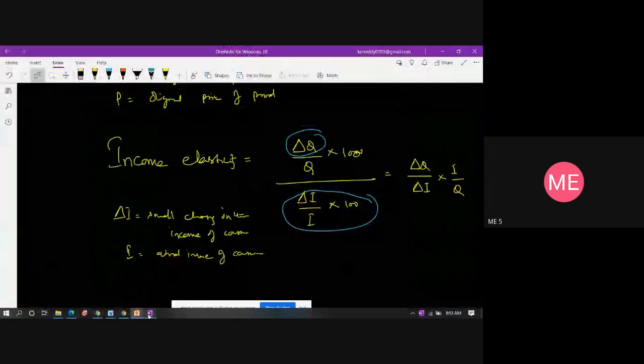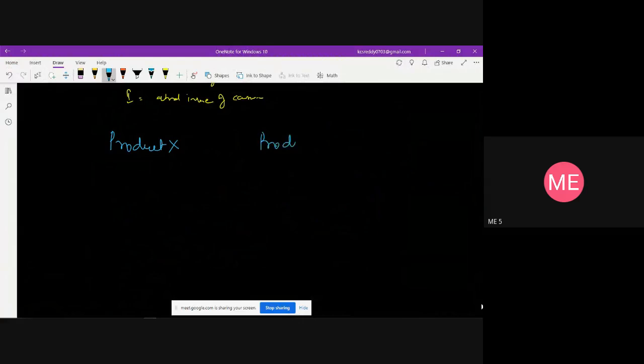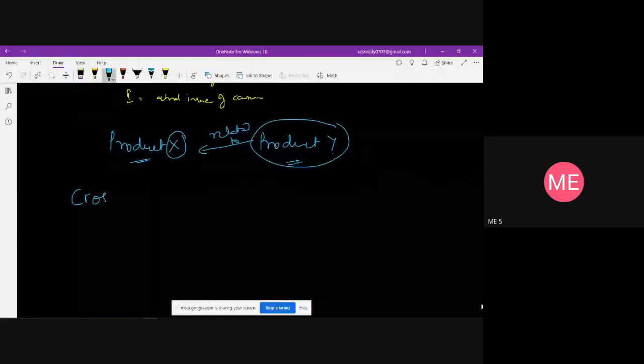In the equation, I have two products, product X and product Y. Product Y is related to this product X. So if there is a change in the price of this product Y, how the quantity demanded of this product X varies, that is what we call cross elasticity.